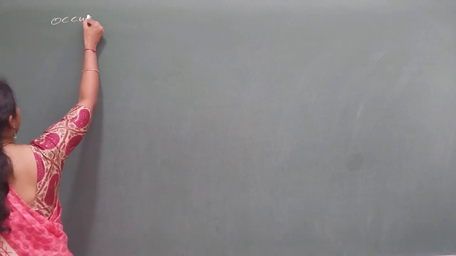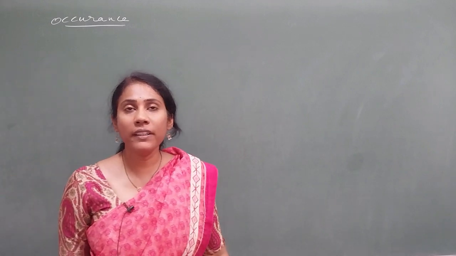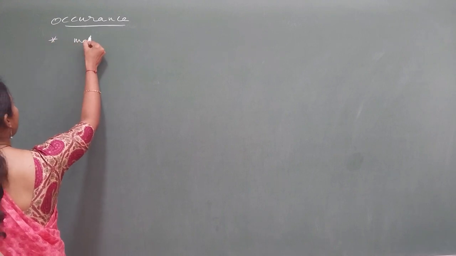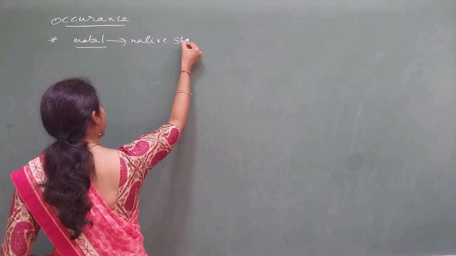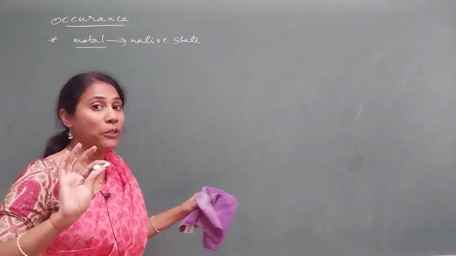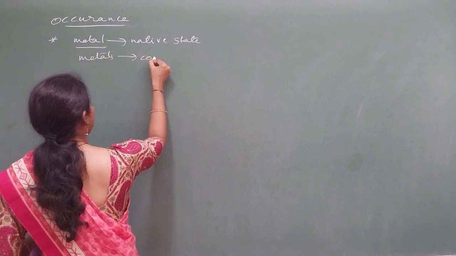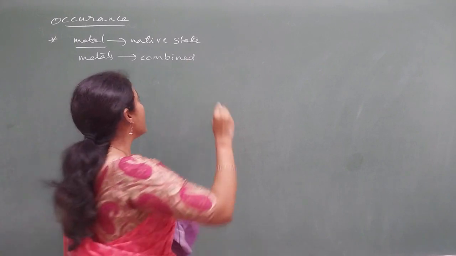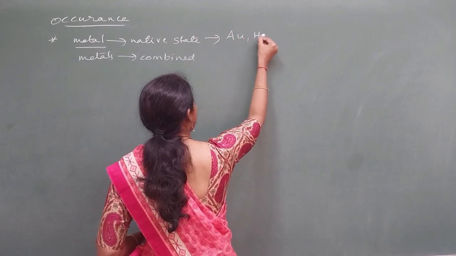And now coming to the next concept, the occurrence of metals. I know many students find this concept difficult. See, focus on these aspects which I tell you. The very first thing is you should know the metals which occur in native state, that is, in their free state without much impurities. And you should know the metals which occur in a combined state, in combination with some other element.